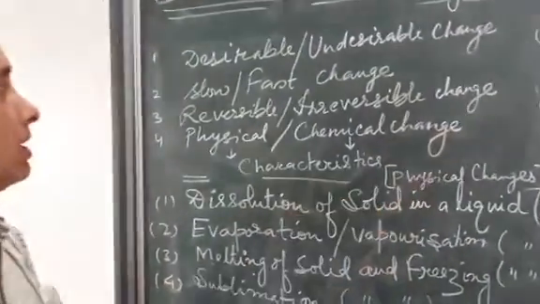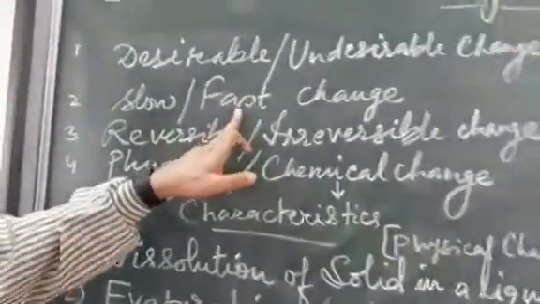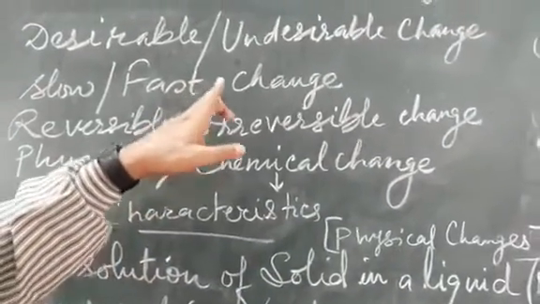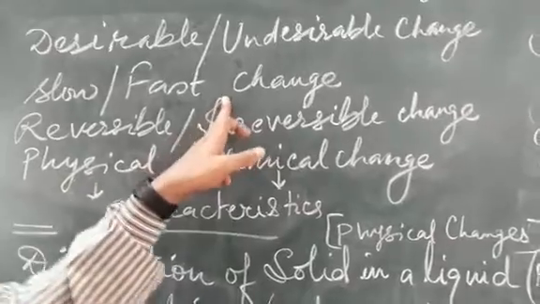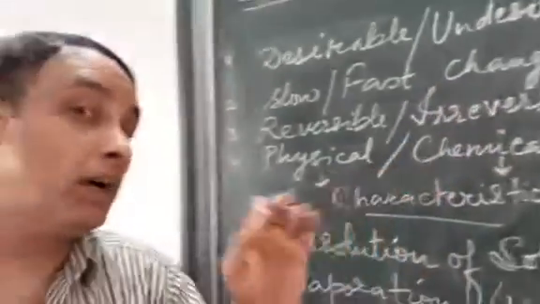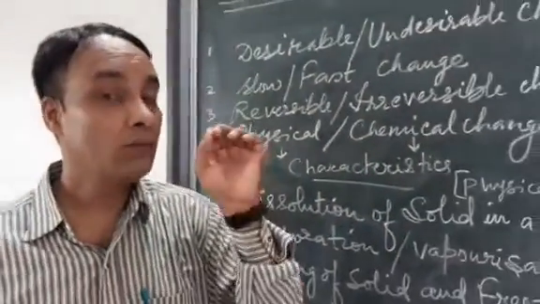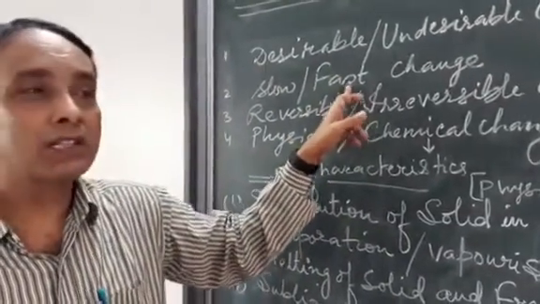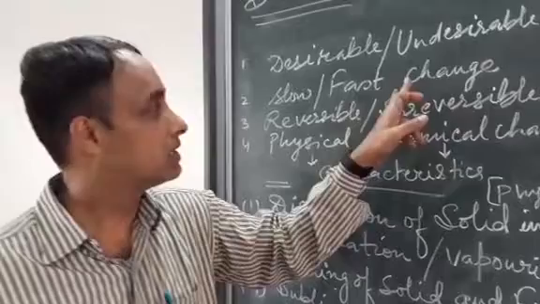So next, fast change. What is a fast change? Fast changes are the types of changes in which the reactions take place very fast. Let us take for example burning of paper, burning of coal. These are fast changes. They take place within a fraction of time.